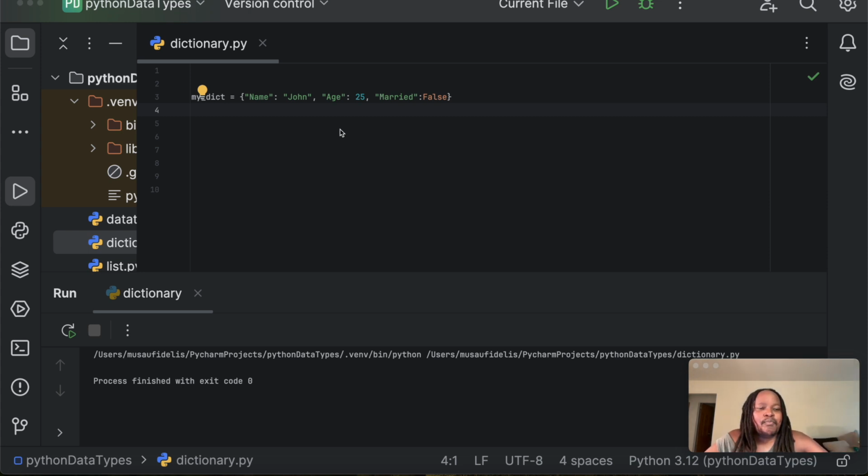Alrighty. The first method to remove an item from a dictionary is by using the pop method. We also saw the pop method in my previous video on lists, but now we are working with dictionaries, and we can also use the pop method when working with dictionaries to remove an item from a dictionary. Remember, an item in a dictionary is a key value pair.